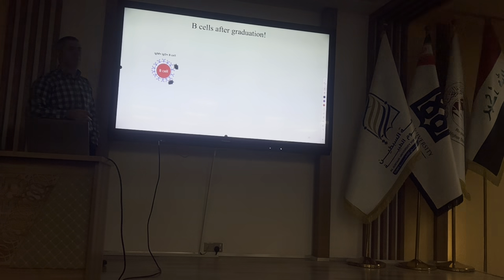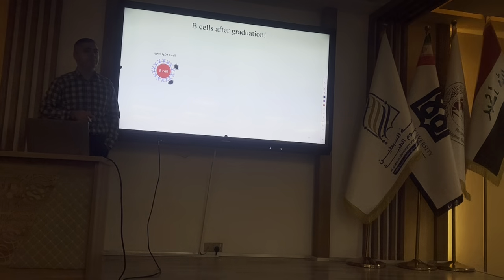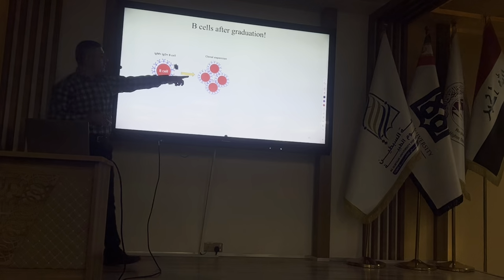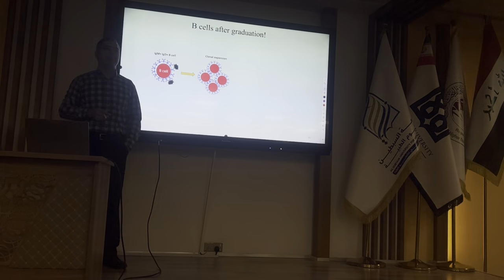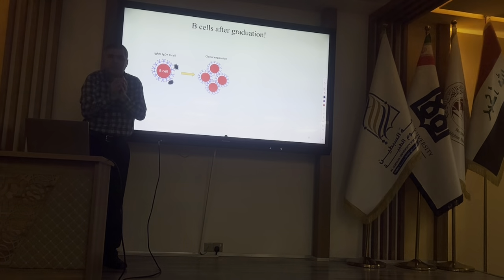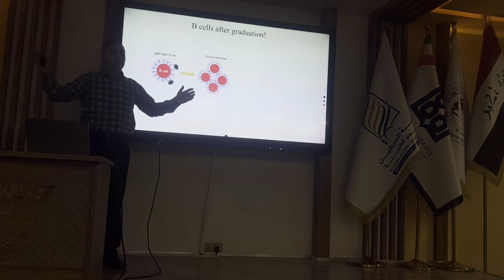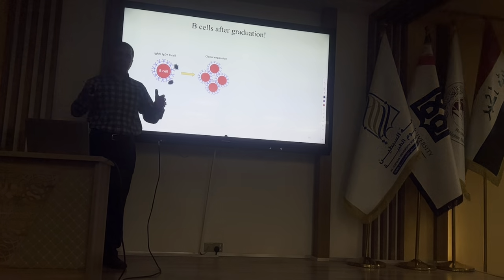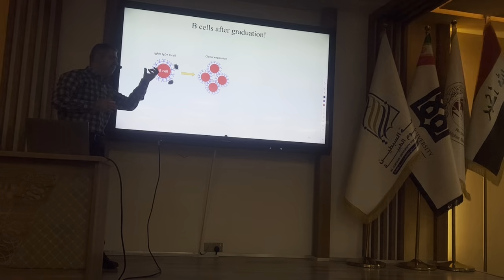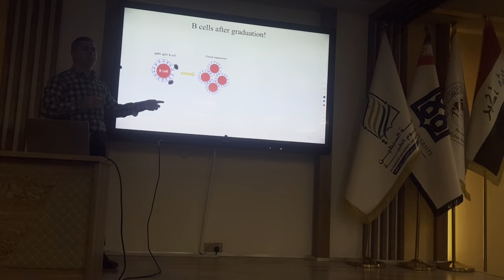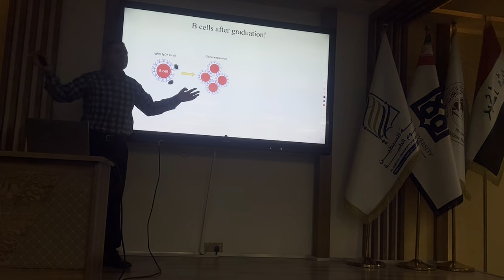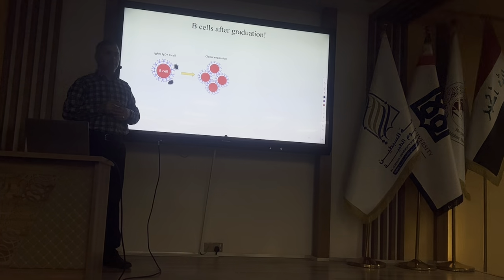After recognition, what is going to happen? Proliferation. This process is called clonal expansion, because the members of the clone are increasing as a result of proliferation. For example, the numbers are just examples. If we have just 50 B cells specific to this antigen, after proliferation or clonal expansion, we will have thousands of B cells against that antigen.